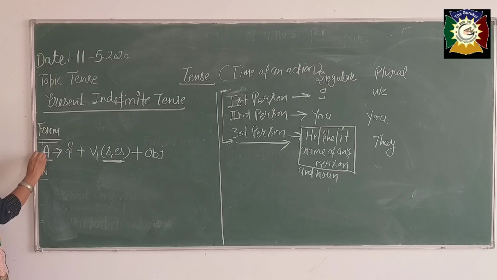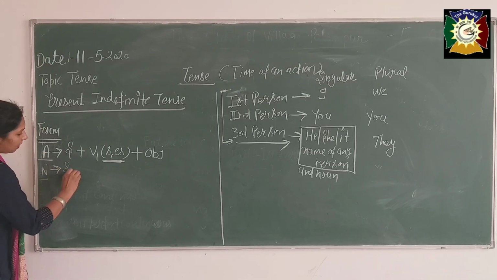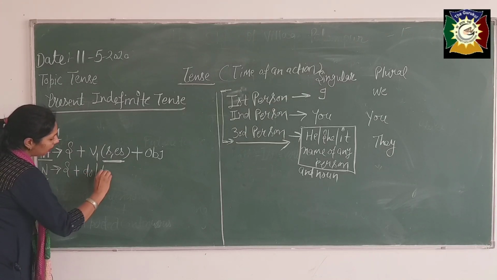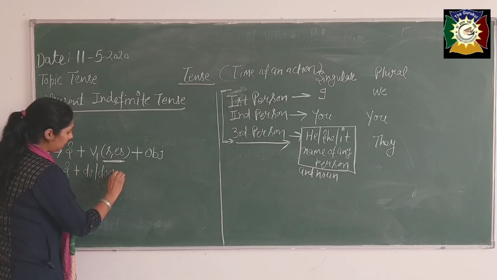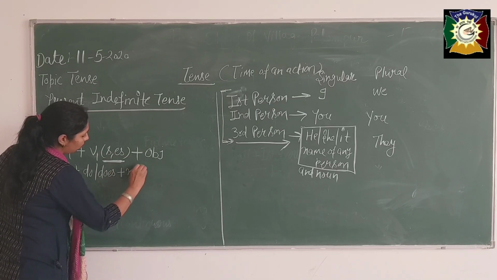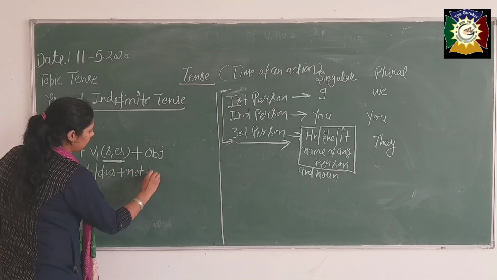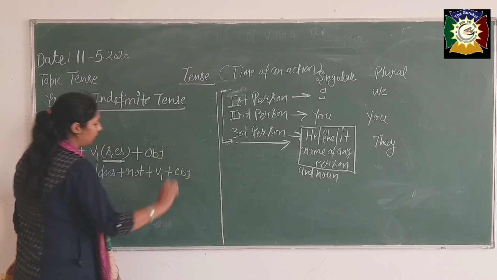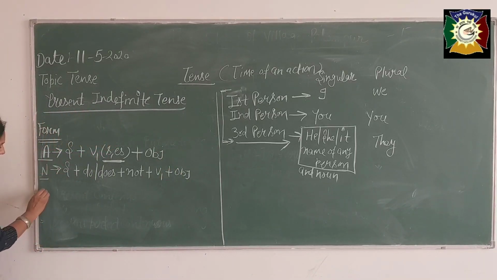For negative sentence I have used here N. First affirmative, second negative. For negative: subject plus do or does, plus not, plus first form of the verb, plus object. Third, interrogative sentences. I am using here I for interrogative.